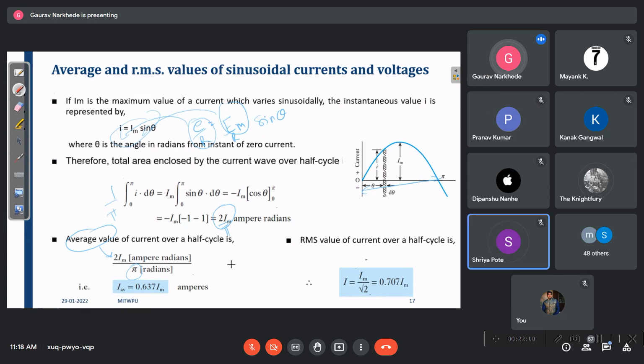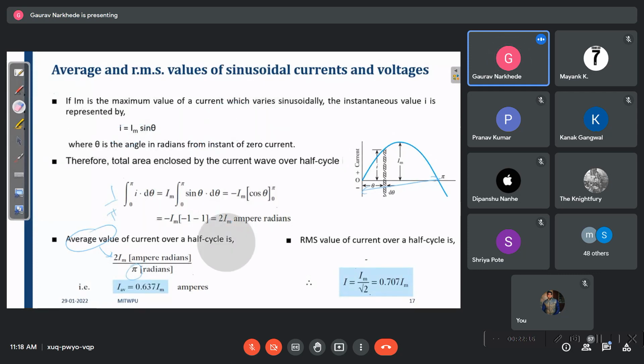And what is the RMS value? The RMS value is always given by Im by root 2. There is a derivation for it. Root mean square: take the mean, and then take its root, right?